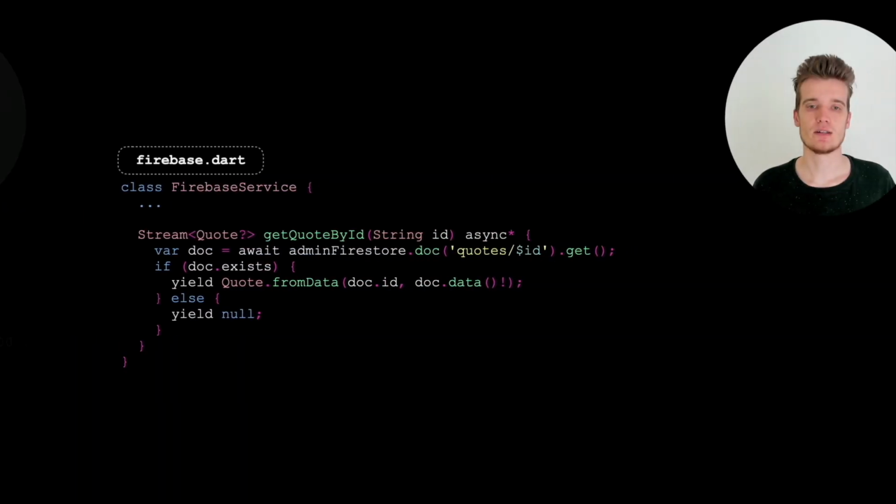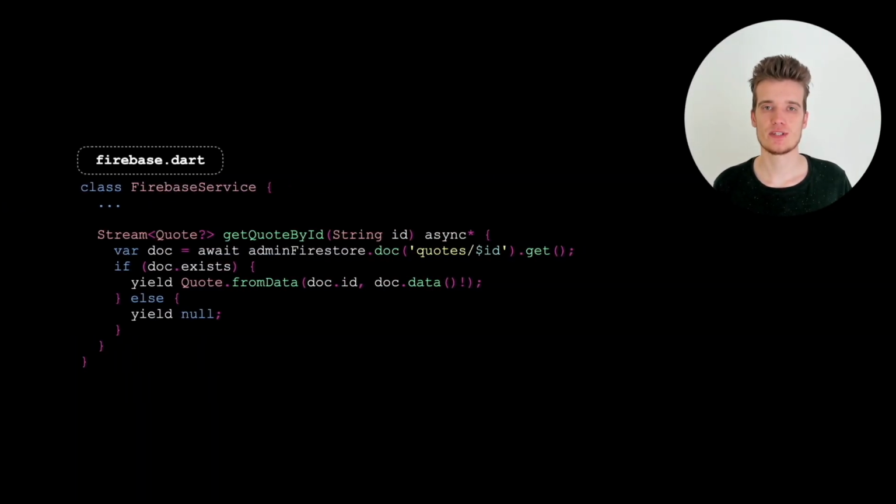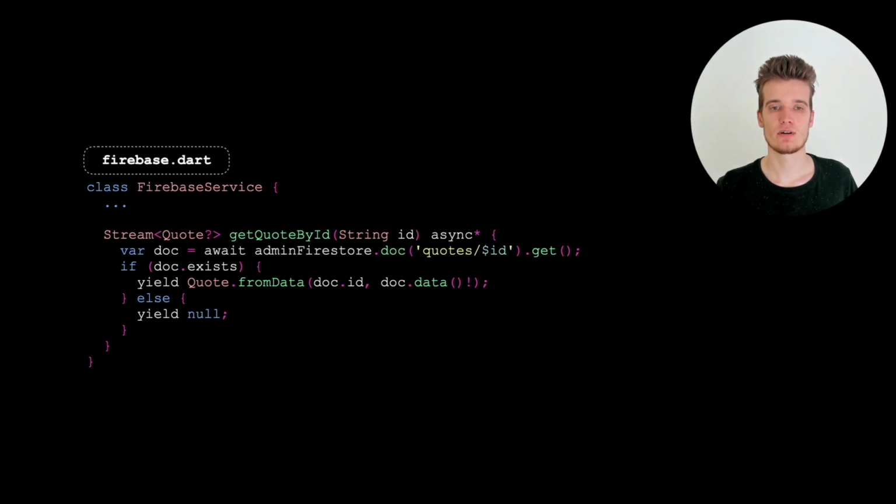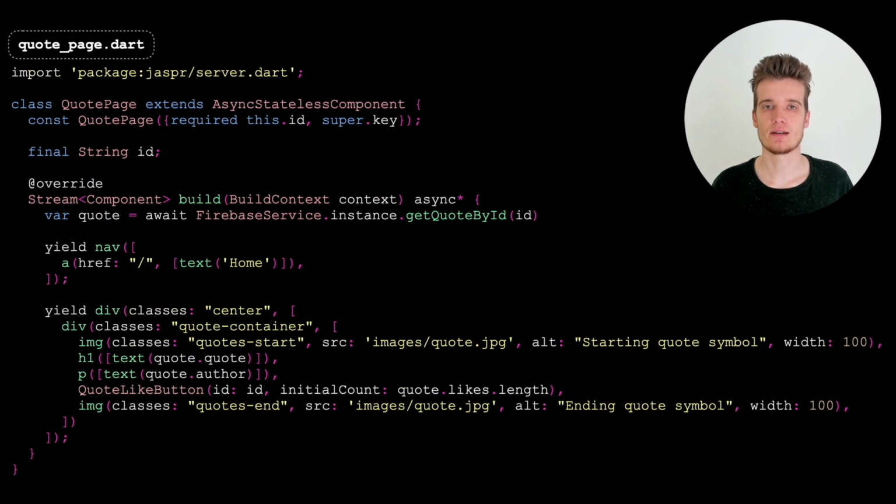First, let's look at the get quote by ID. This again uses the server-side Firebase package. One thing to note here, it's returning a stream, not a future. And why this is, we're going to see later. But for now, we just need to make sure that we are actually handling the stream correctly. So we need to add the .single getter to get the single element that we are returning here.